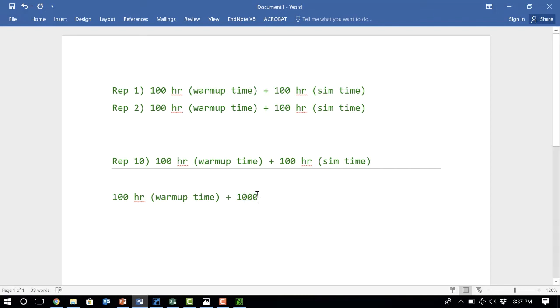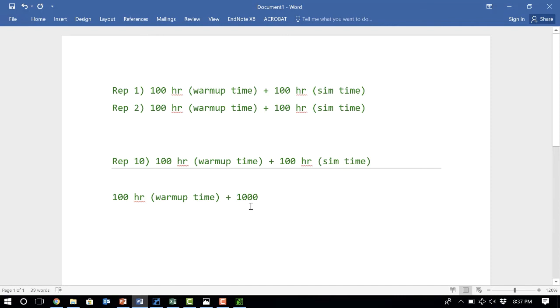After you run it for 1000 hours, instead of reporting how many parts were produced in 1000 hours, cut this 1000 hours into 10 consecutive 100 hours, and report the results for each 100 hours.